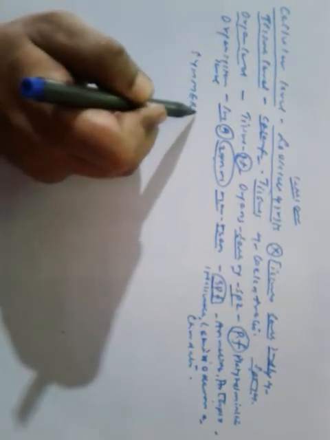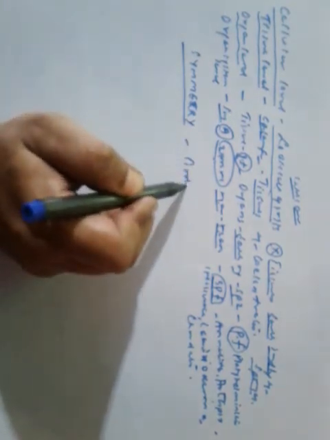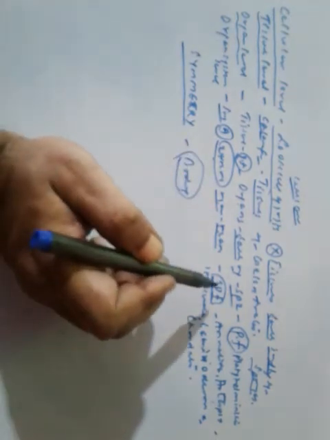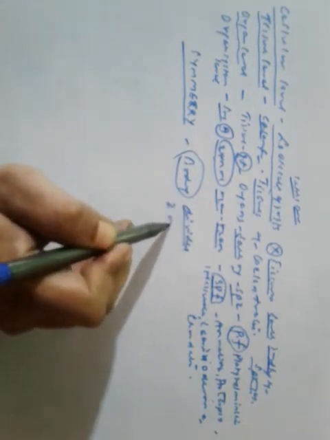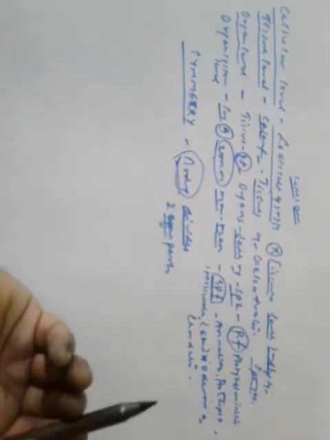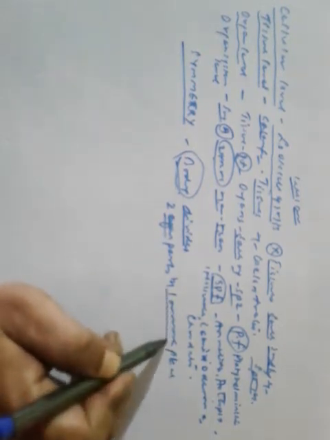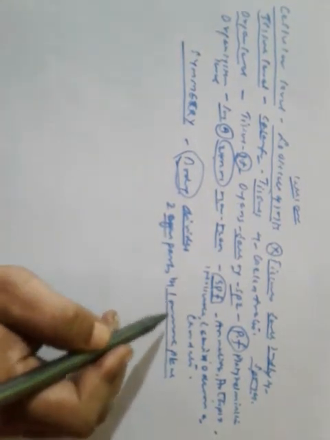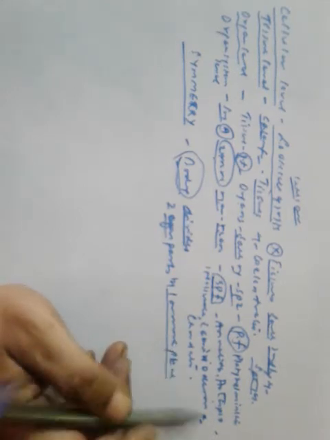The second one is symmetry. If the body of an animal can be divided into two equal parts by one or more planes passing through the central axis, it is called symmetry, and that animal is called symmetrical.